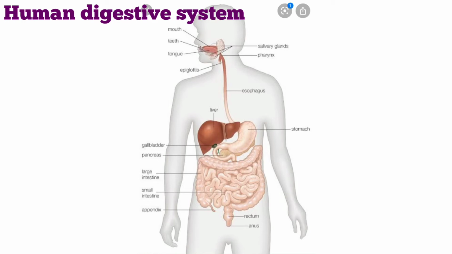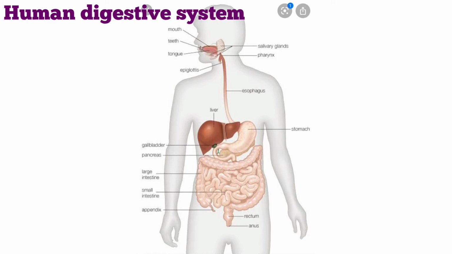The main function of the small intestine is the absorption of food, and the villi help by increasing the surface area. The food which is not absorbed by the small intestine, that is the unabsorbed food, is sent to the large intestine, where its walls absorb more water from this material, and the rest of the food is removed from the body through the anus. This way the digestion of food takes place.